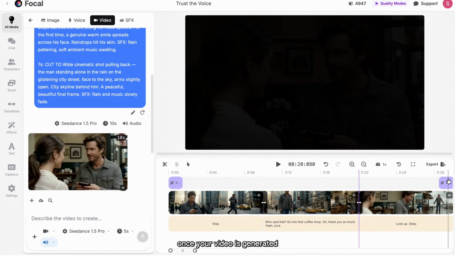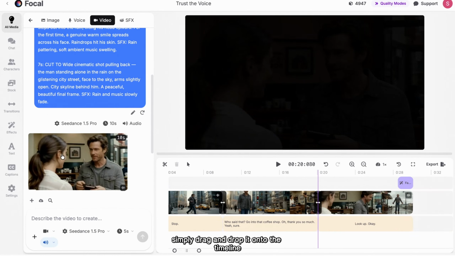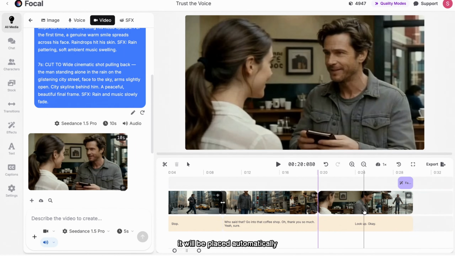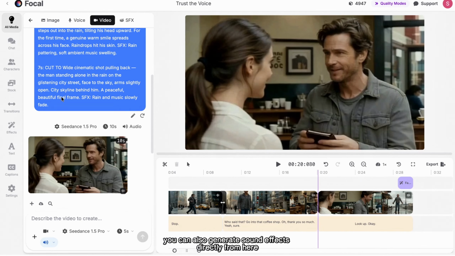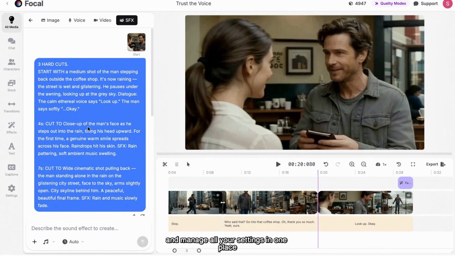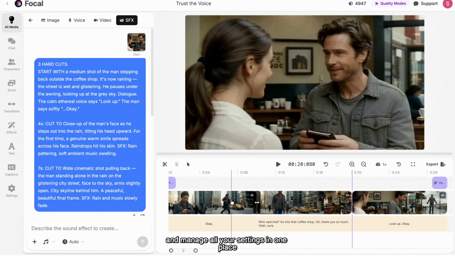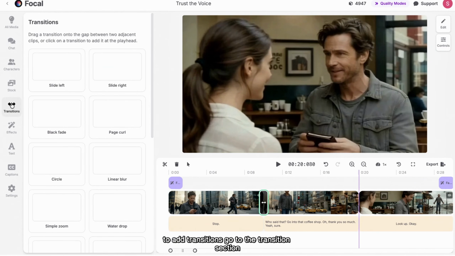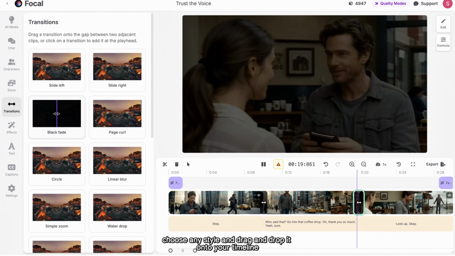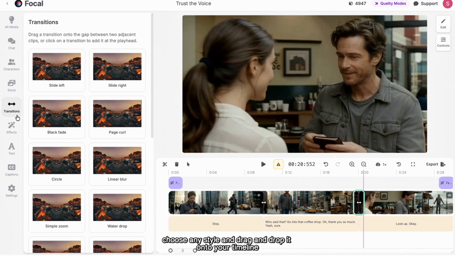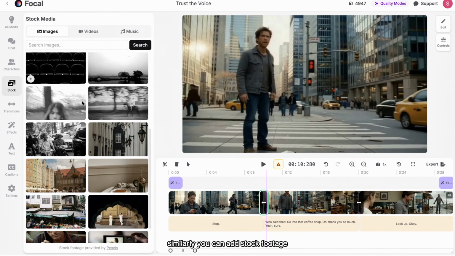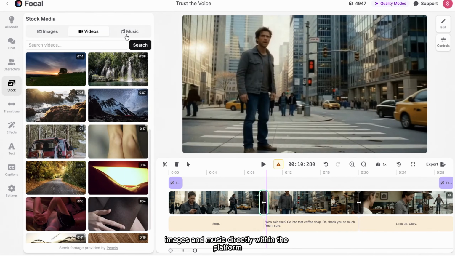Once your video is generated, simply drag and drop it onto the timeline. It will be placed automatically. You can also generate sound effects directly from here and manage all your settings in one place. To add transitions, go to the Transitions section, choose any style, and drag and drop it onto your timeline. As you can see, the transition is applied instantly. Similarly, you can add stock footage, images, and music directly within the platform.